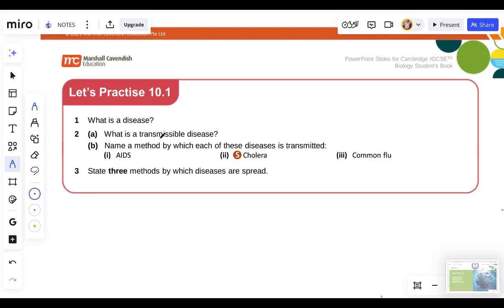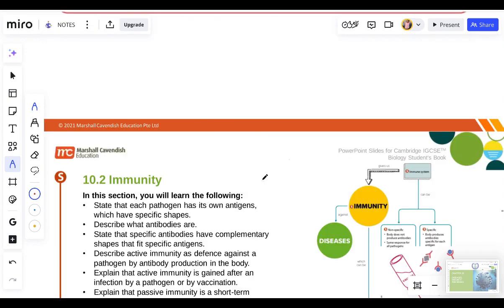Now, what is a transmittable disease? A disease that is communicable can be transmitted from one person to another. Name a method by which each of these diseases is transmitted. HIV/AIDS. Which method? This is person-to-person fluid. Another one, cholera. How? Contaminated food, contaminated water. Common flu. How? Airborne, and so on and so forth. Direct contact or indirect contact.